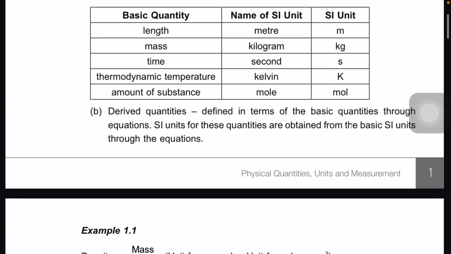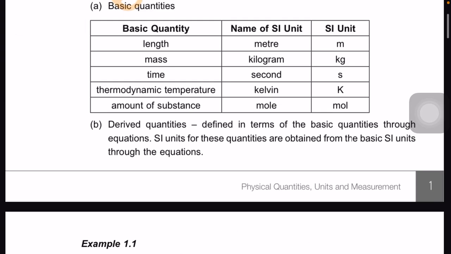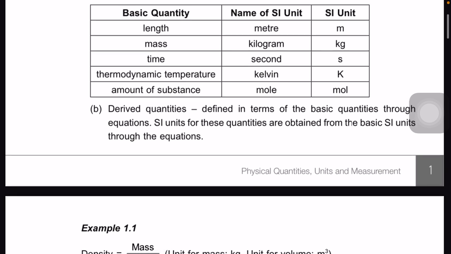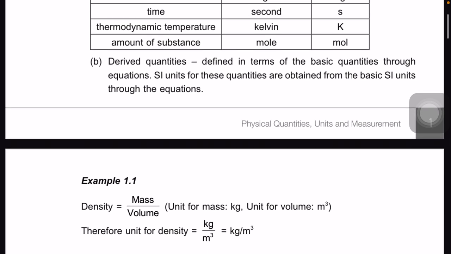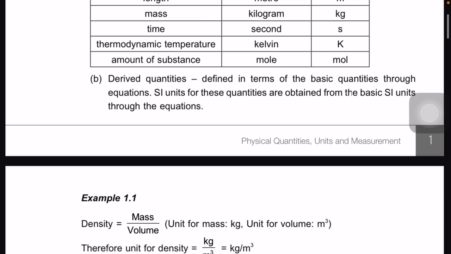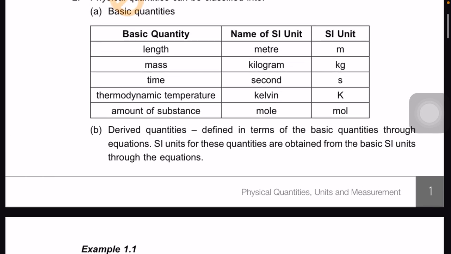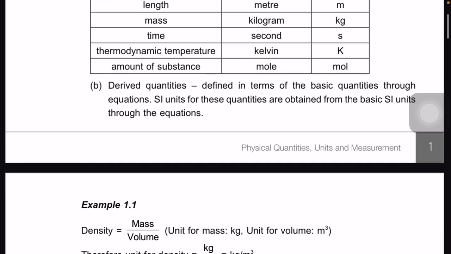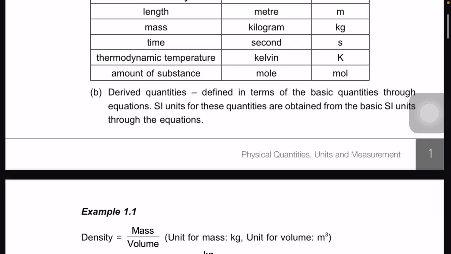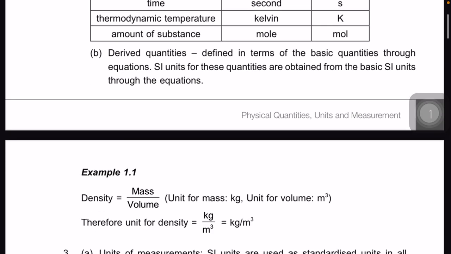It's like you fuse time, or let's say you fuse mass and length, and the units you get are derived quantities. Why? Because you have involved 2 basic quantities. SI units for these quantities are obtained from the basic SI units through equations.